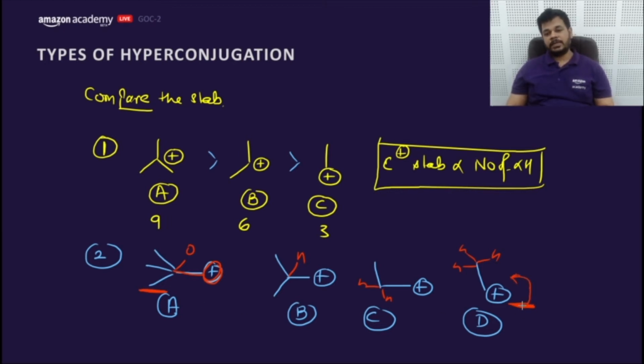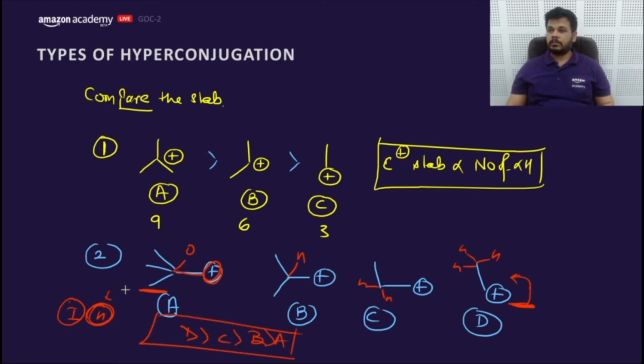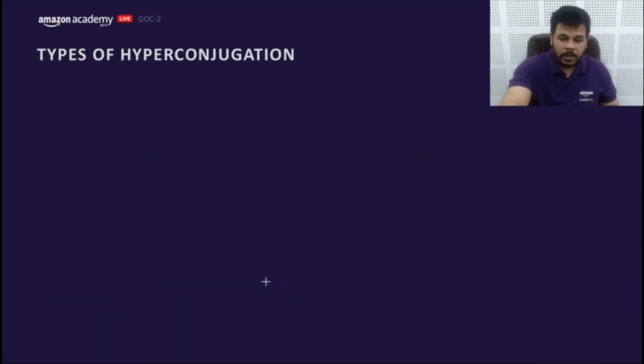the highest stability. That means, considering inductive or hyperconjugation, I know the hyperconjugation effect is the more powerful effect compared to the inductive one. That's why the answer would be D, and then C, and then B, and the last one would be A. So the answer would be DCBA. Consider hyperconjugation, guys, not the inductive. That's why it is called a confusing question. It looks so big, so we think the plus I of this compound would be very high. So this one is very confusing.